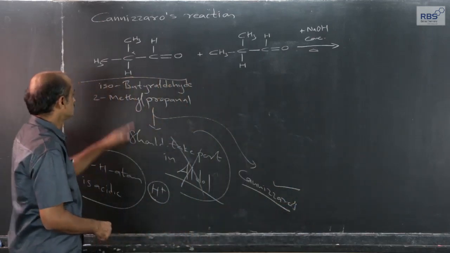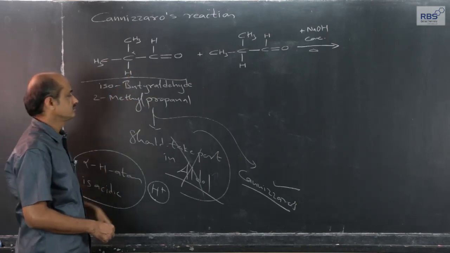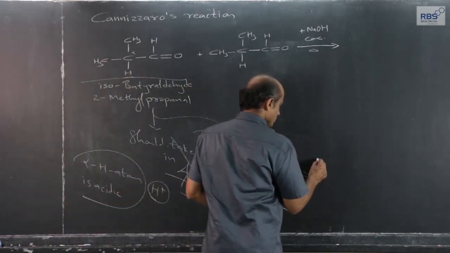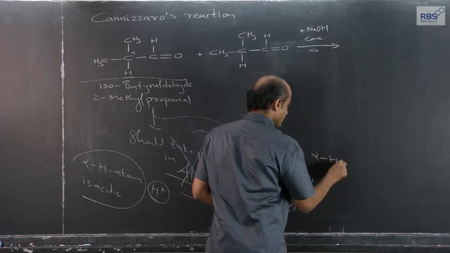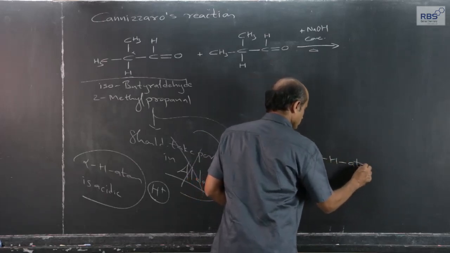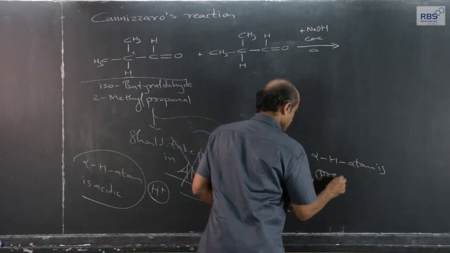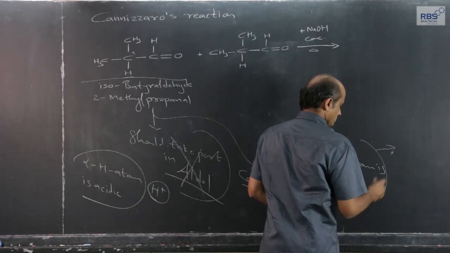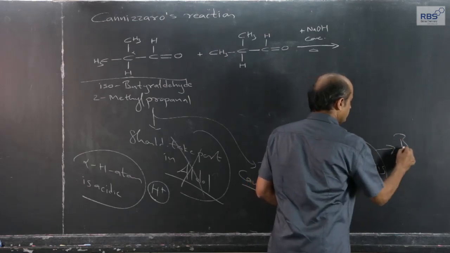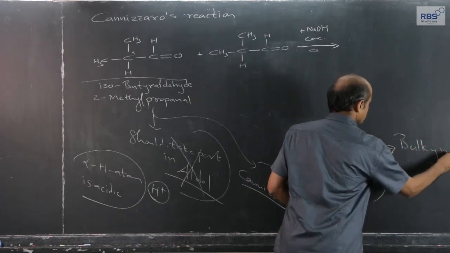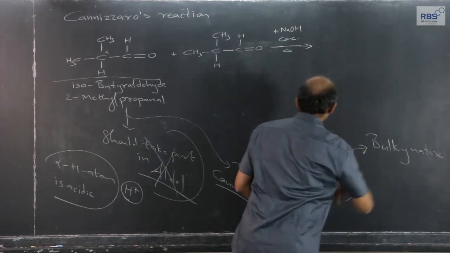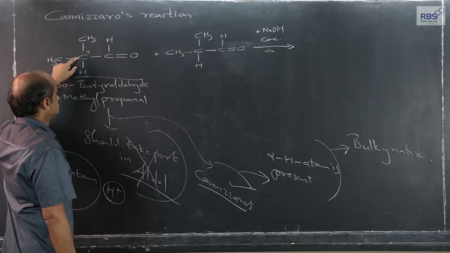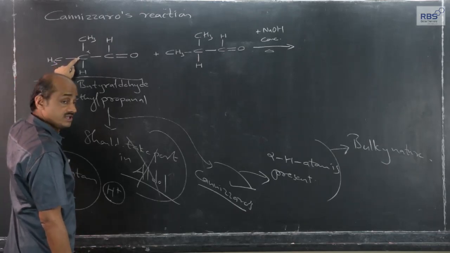The reason is that although alpha hydrogen atom is present, the bulky nature of the alpha carbon atom is a major factor.